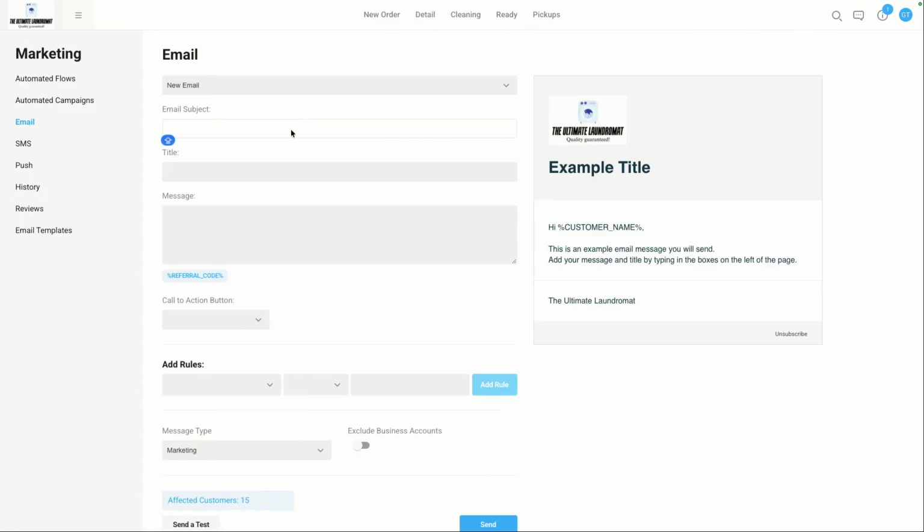So I could say email subject, I don't know, we miss you, 20% off or something, right? So the title could be, again, we could probably even replicate that. We can put that in here. As you can see, this is a nice preview it gives you as well. Message, what do we want to include?